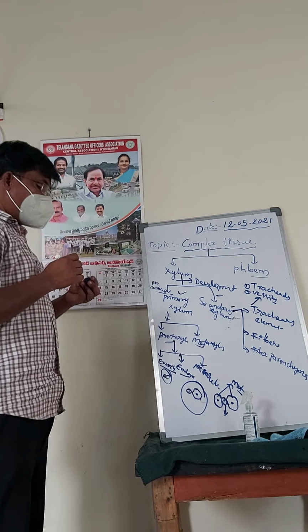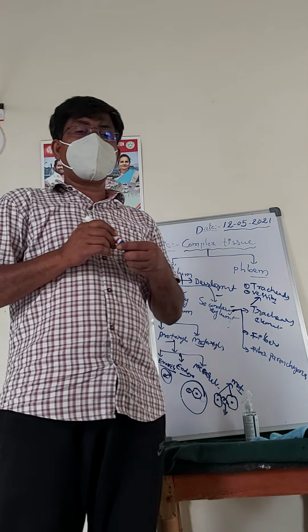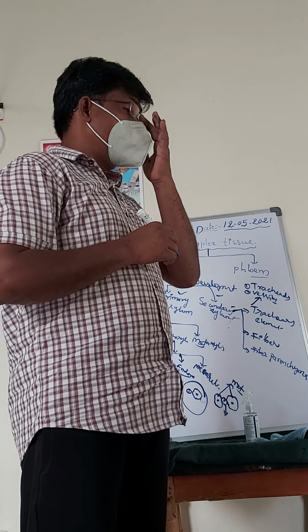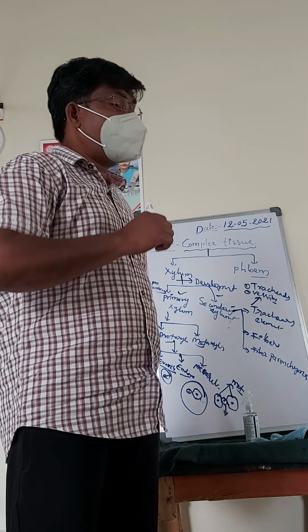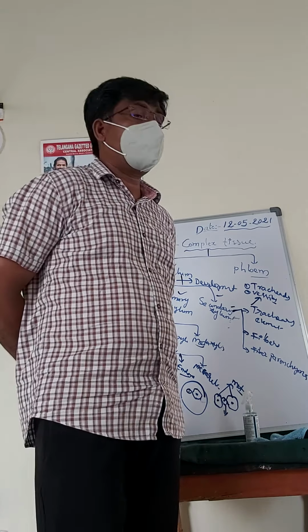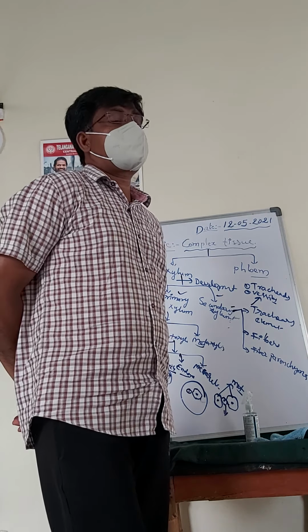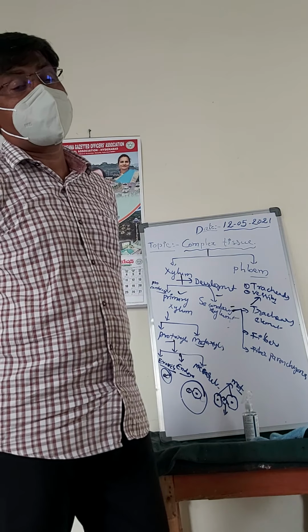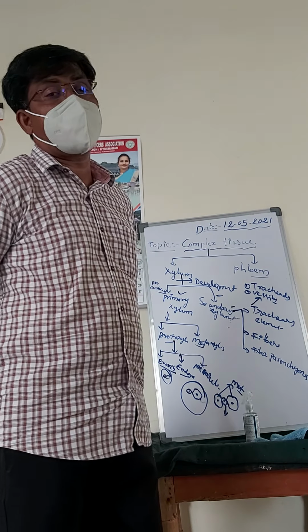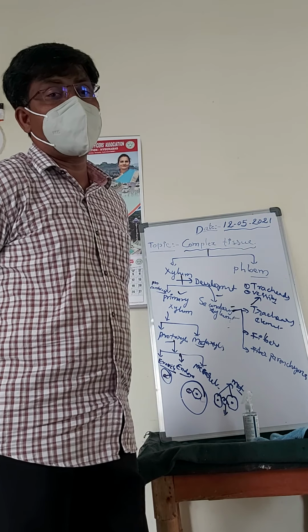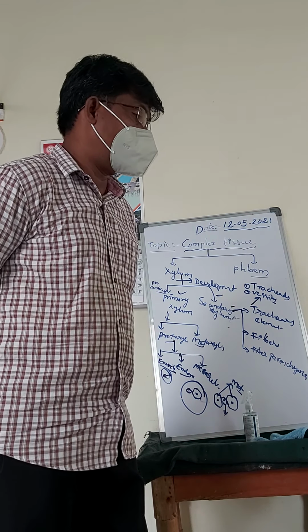Okay, so here you may see the secondary xylem. It is developed after secondary development. When the plants undergo secondary development, the secondary xylem automatically develops in the plant body.